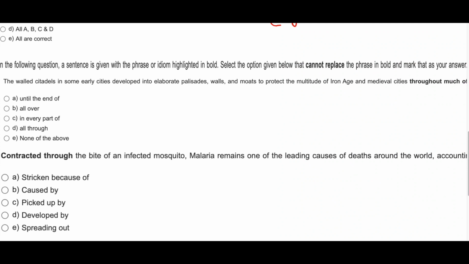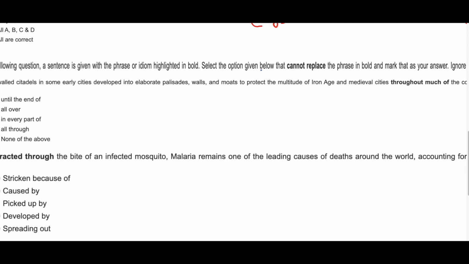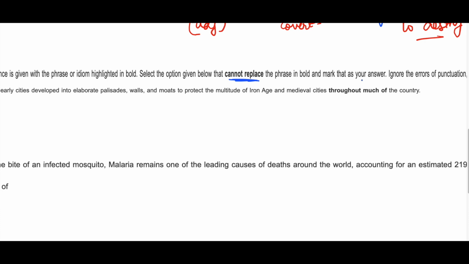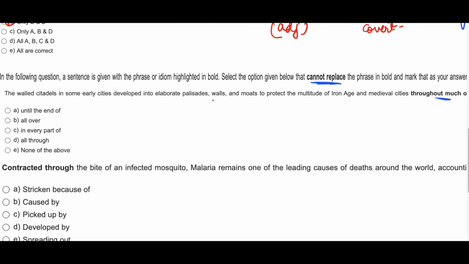Now this question is very interesting and a new pattern question. In the following question, a sentence is given with a phrase or idiom highlighted in bold. Select the option given below that cannot replace the phrase in bold and mark that as your answer. So a phrase has been given highlighted in bold. Now from these options you have to select the option that cannot replace the phrase. Till now you have been solving questions where you needed to find a phrase that can replace the highlighted phrase, but here you have to do just the opposite.